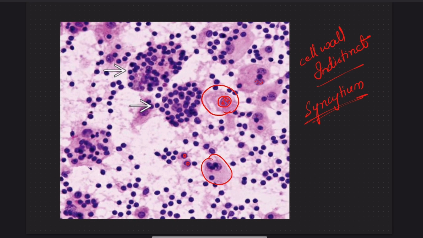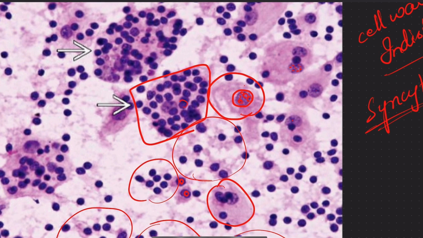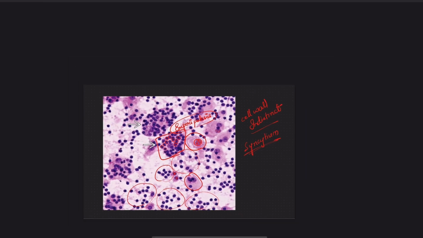Here in this slide is a massive lymphocytic infiltrate. All these are lymphocytes. This is another histiocyte showing engulfed lymphocytes within it. This histiocyte has eaten many lymphocytes. This phenomenon is emperipolesis, which is a distinct feature of Rosai-Dorfman disease.